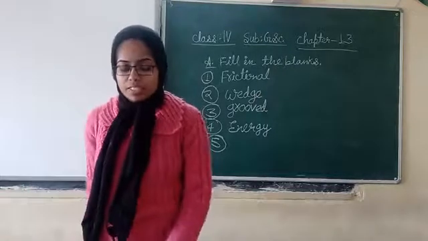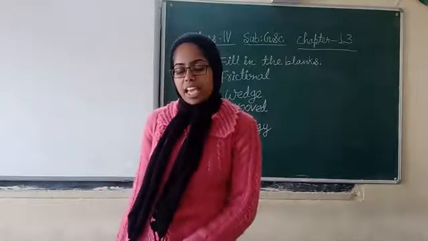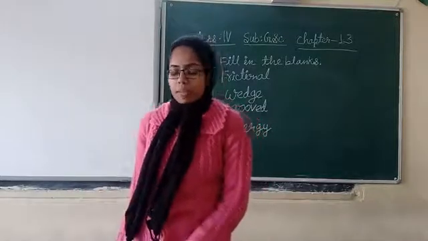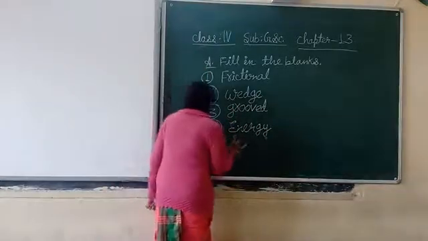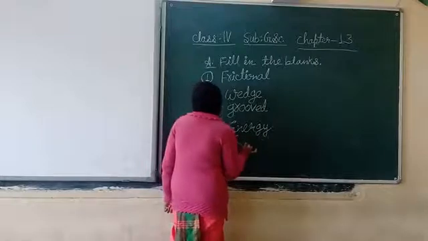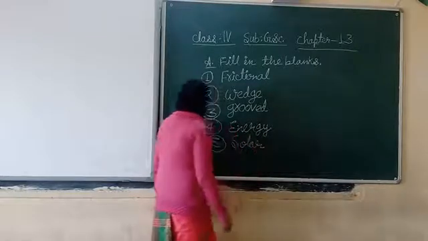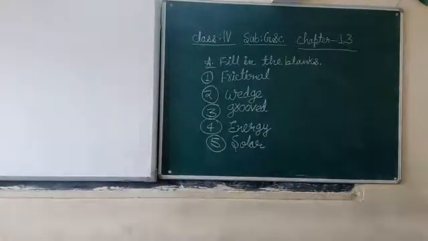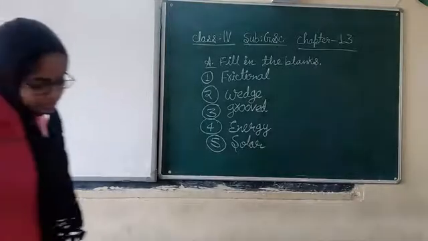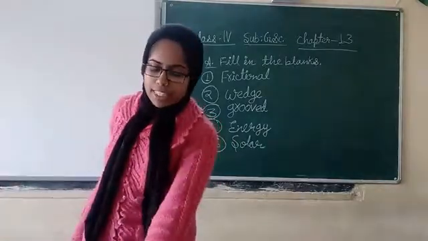Now question number 5. Plants use dash energy to make food. Today only we discussed about this solar energy. S-O-L-A-R. Solar energy. You can also write sun's energy. Sun's energy is called the solar energy. So we are writing solar energy. Plants use solar energy to make the food. Spelling is S-O-L-A-R.